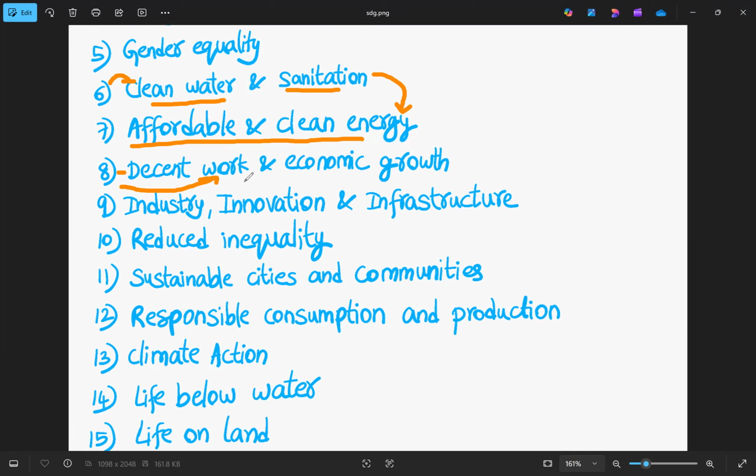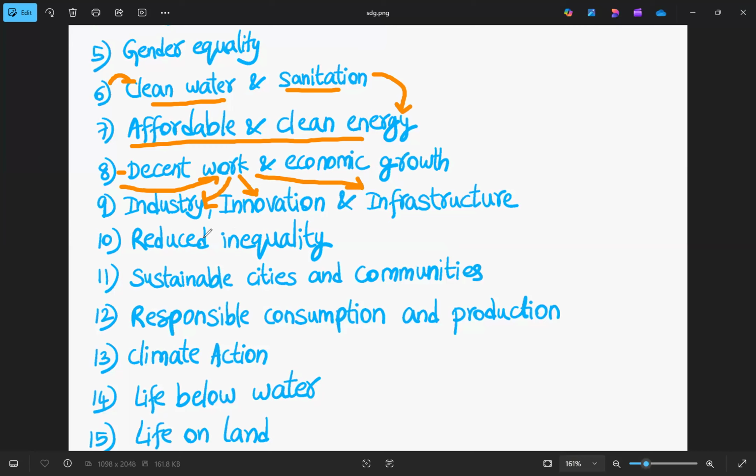And then, where do they work? They work in industry, or they are an entrepreneur, so they do innovation, or they build infrastructure. So from the 6th, we need to wake up at 6 and brush our teeth with clean water. After that, we need to spend time in the sun to get energy. So the sun is affordable. And next, we work for 8 hours. And where do we work? This is where the ninth SDG comes. That is industry, innovation, and infrastructure.